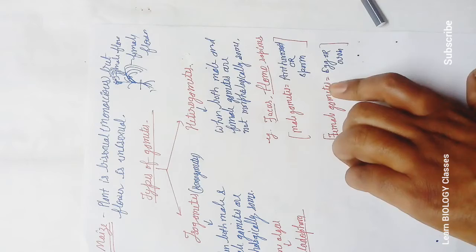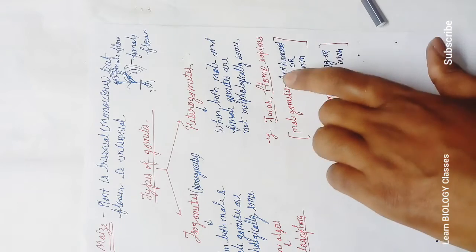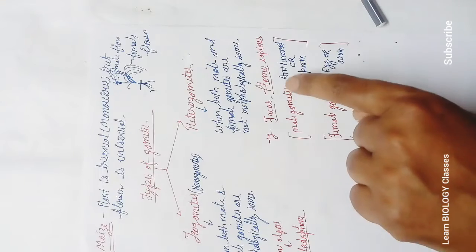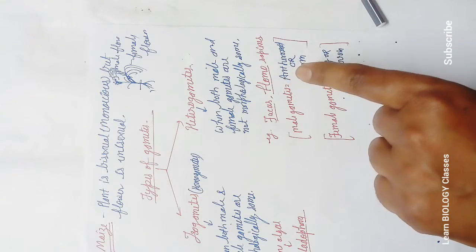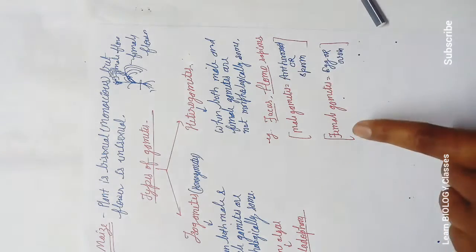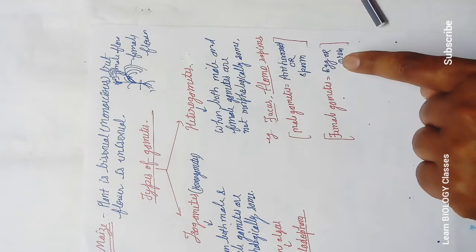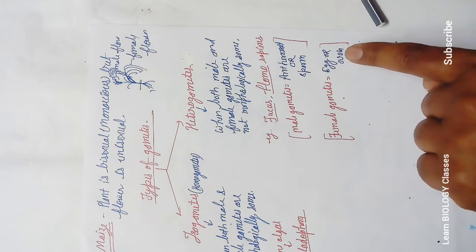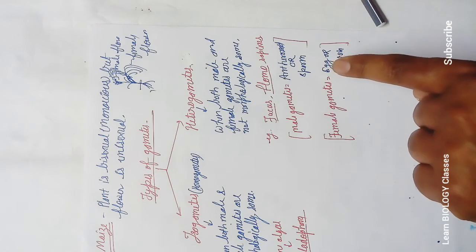Don't get confused. In the case of humans, it can't be antherozoid. We are studying types of gametes, so I have written like this, and your book also writes like this. Next is the female gametes. Ovum in the case of higher animals. Egg is for the plants.